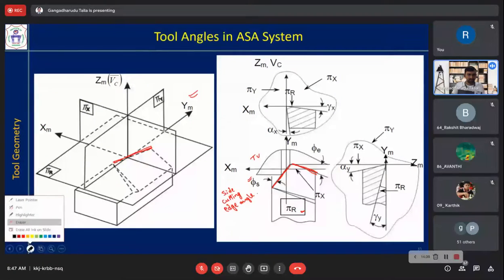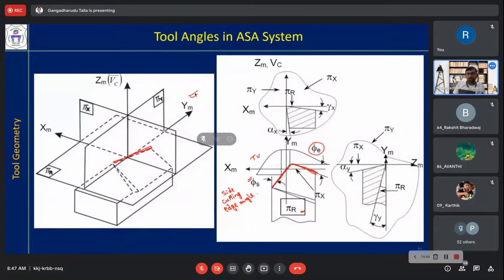If you understand, then it will be easy to remember. So it is represented by phi e, end cutting edge. This is the end cutting edge, so end cutting edge angle simply. This is the side cutting edge angle. Those are the two angles you can observe in the top view.